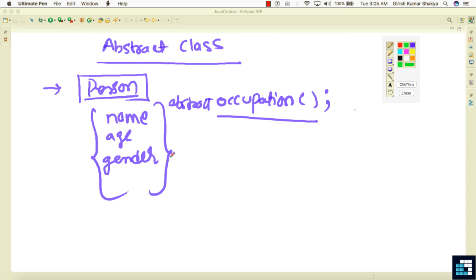So the abstract class is an abstract implementation of the object. Whenever this class is inherited, at that time it comes into existence. So you cannot create an object of an abstract class. Instead, if you want to create an object of an abstract class, you need to inherit it. In the next example, we are going to do the same.